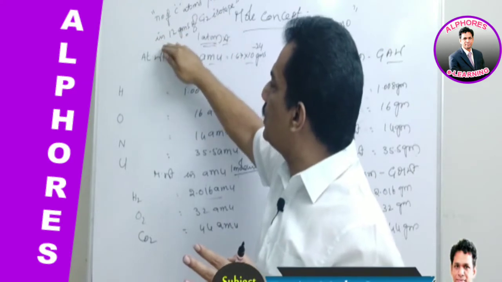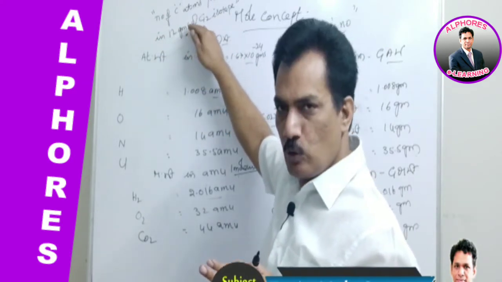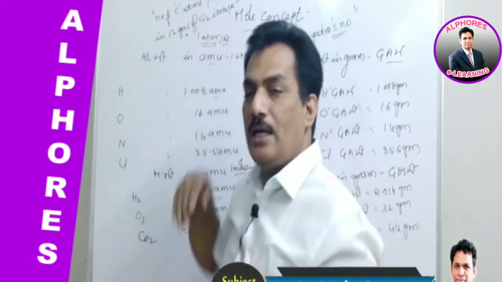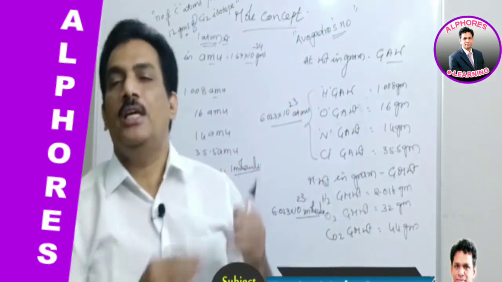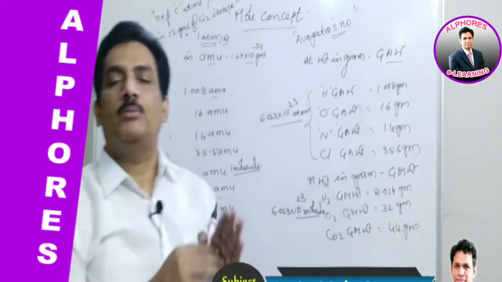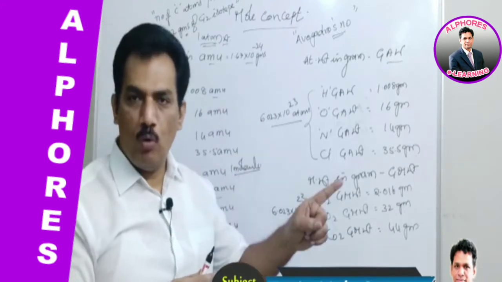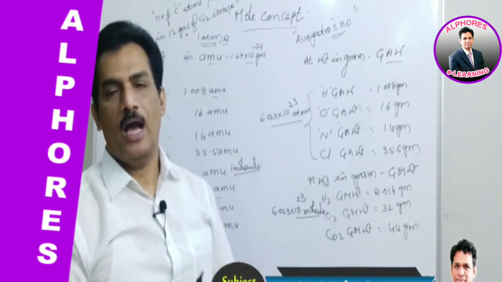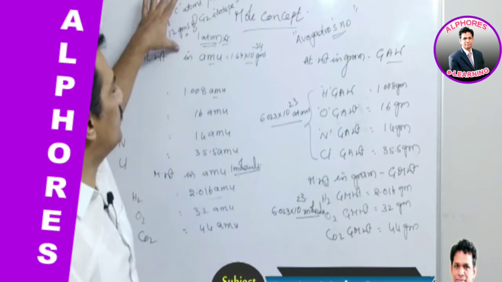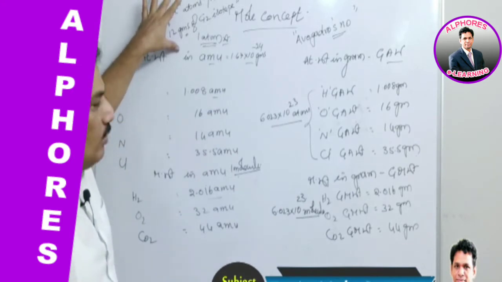So how many carbon atoms are present in 12 grams of carbon-12 isotope? With the same number of atoms or molecules or ions, if a substance is present, that substance is said to be 1 mole of substance. With respect to this, we are defining the mole.